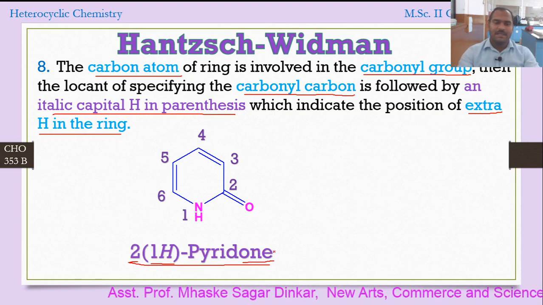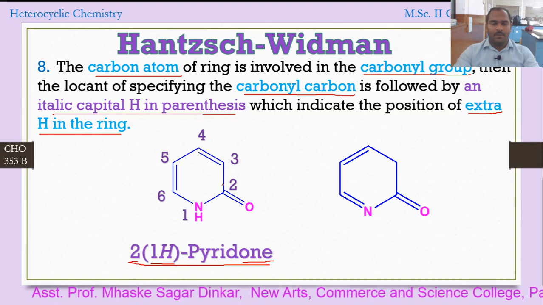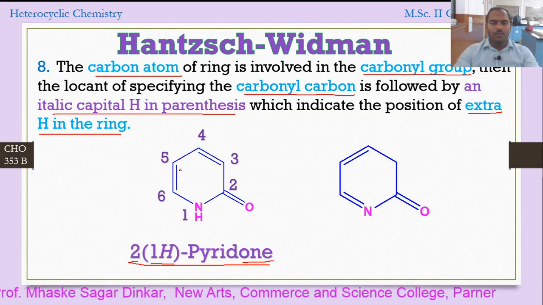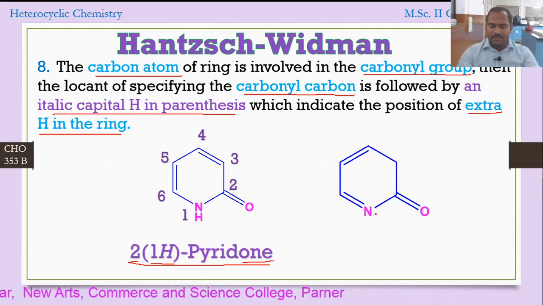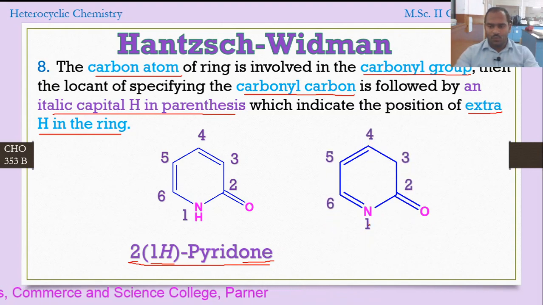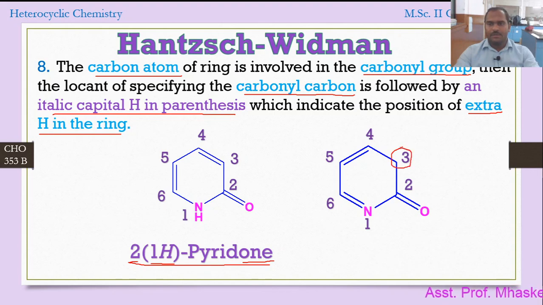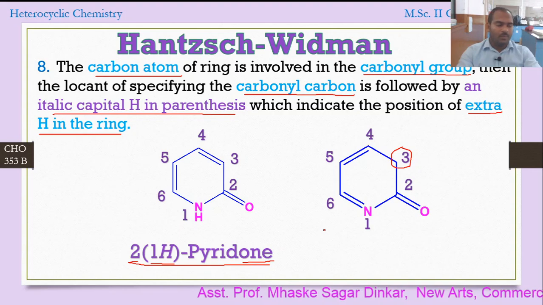Now let's take another example. Here we have just shifted the position of these two double bonds. Now you can see the double bonds are shifted. So in this case, what is the numbering? Numbering will be like this: 1, 2, 3, 4, 5 and 6. What is the difference between these two? The difference is that in the previous one a heteroatom has the extra hydrogen, and now this third carbon has an extra hydrogen. So in that way we have to mention the position of the carbonyl as well as the position of the extra added hydrogen.